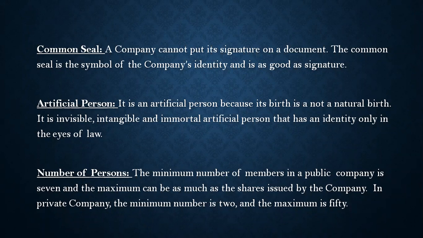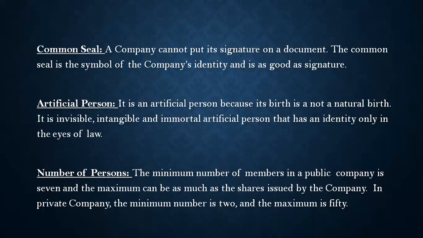The law divides persons into two kinds. The very first is natural persons, and the second is legal persons. Natural persons are human persons and are the creations of nature. Legal persons are artificial persons.